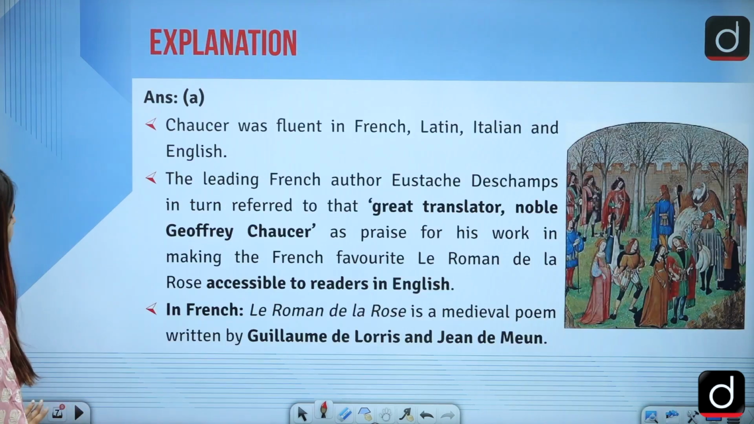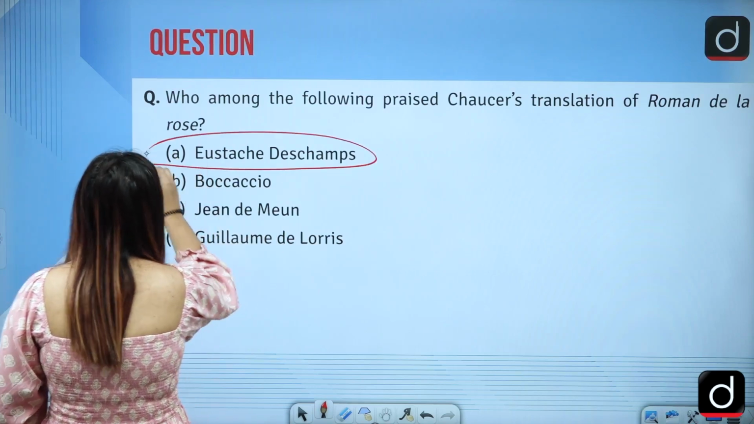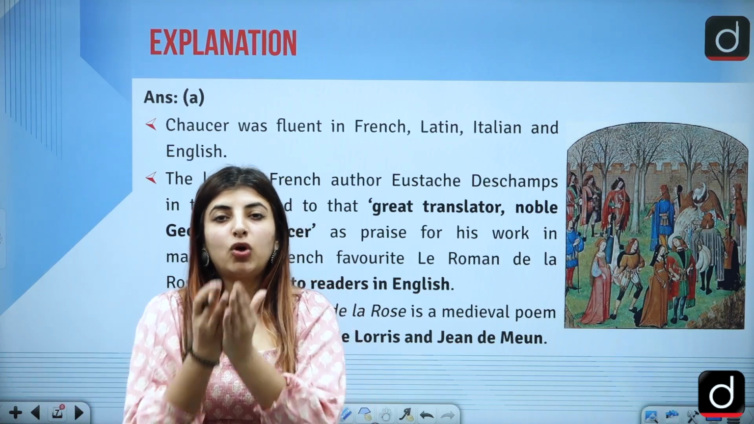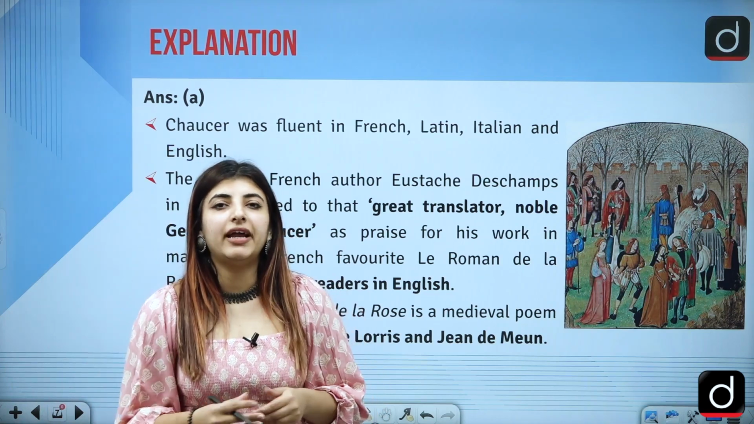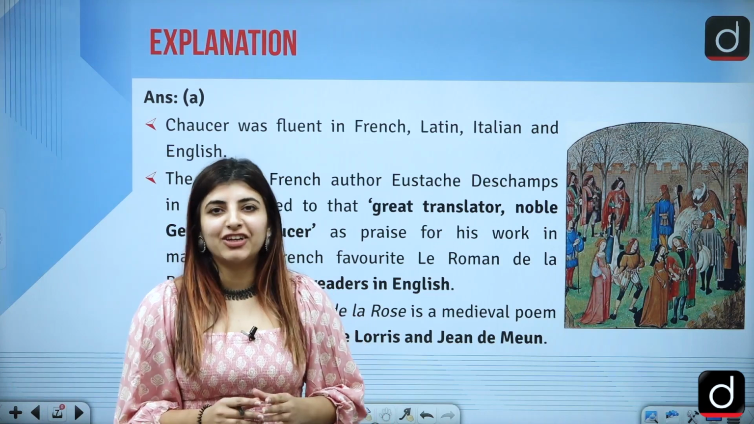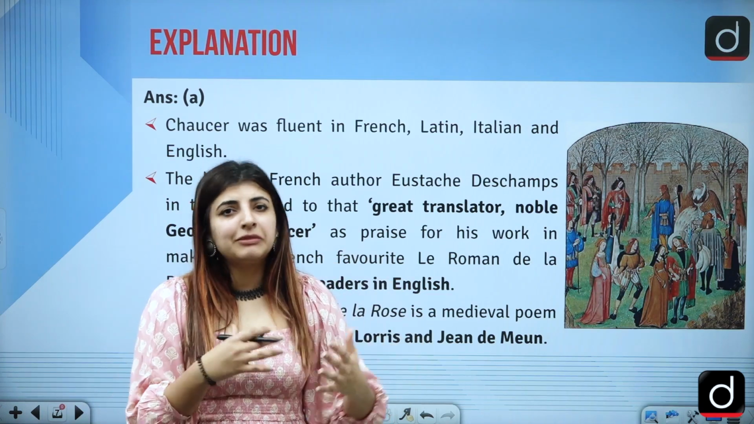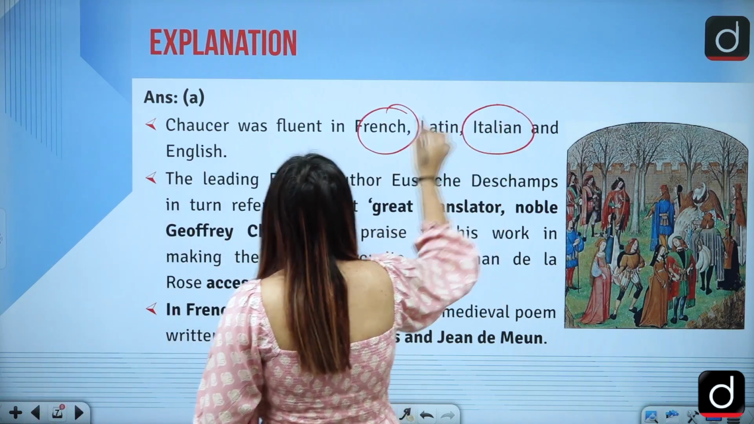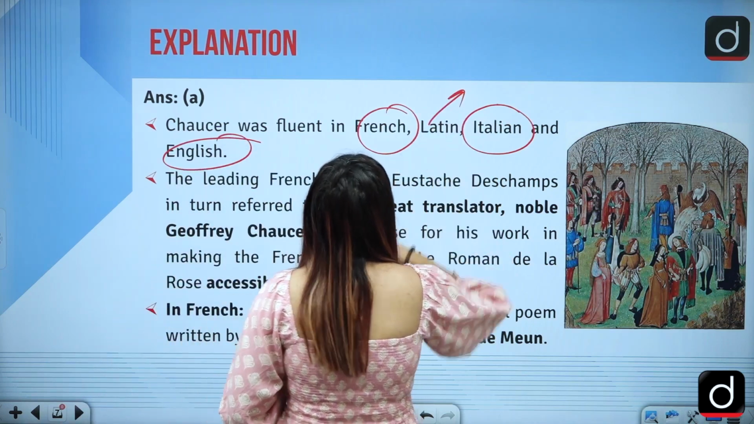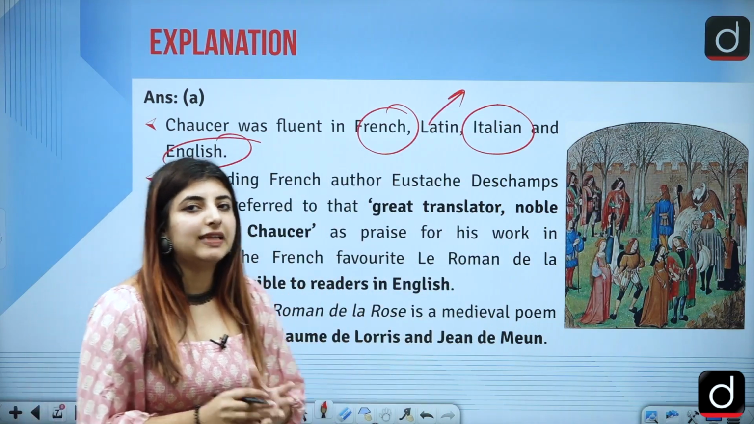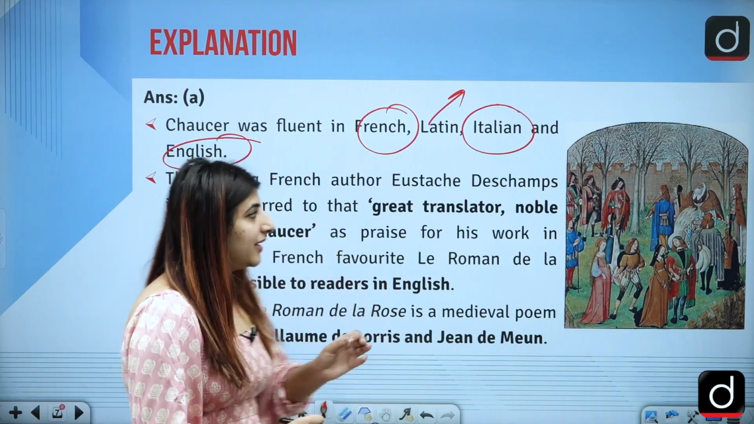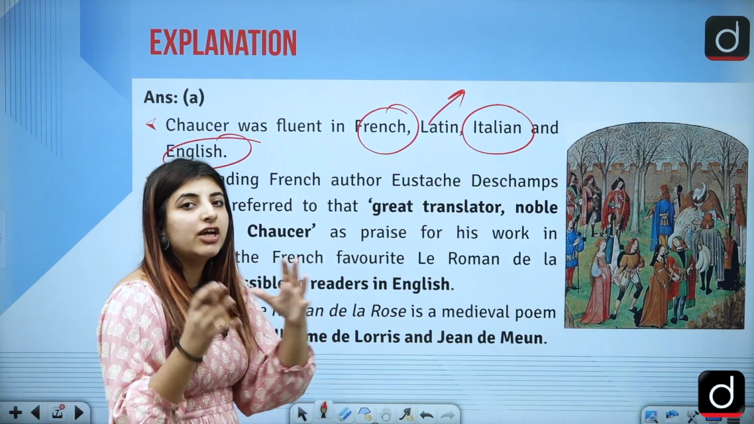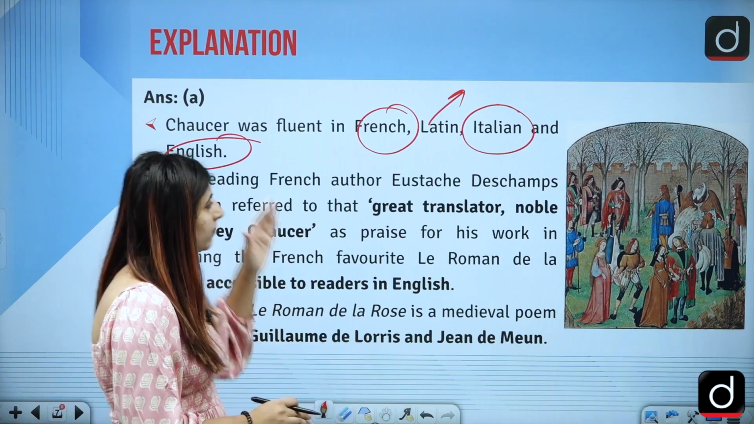Answer to this question is option A, that is Eustache Deschamps. First of all, we all know while doing English literature, Chaucer is the one which pops up in our head, who is known as the father of English literature, right? His lifetime has been divided into three groups basically. These are French, Italian and English, with somewhat of a shorter span of his lifetime for Latin, correct? So these were the main and prominent languages in which Chaucer was writing.